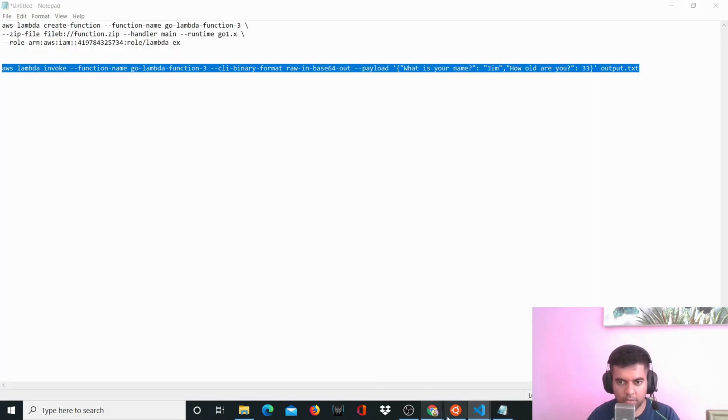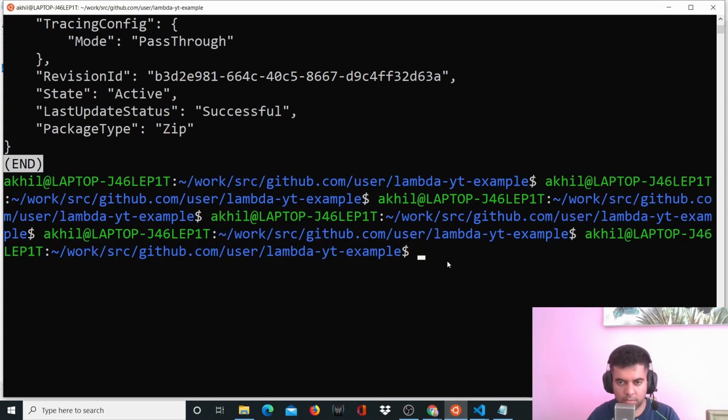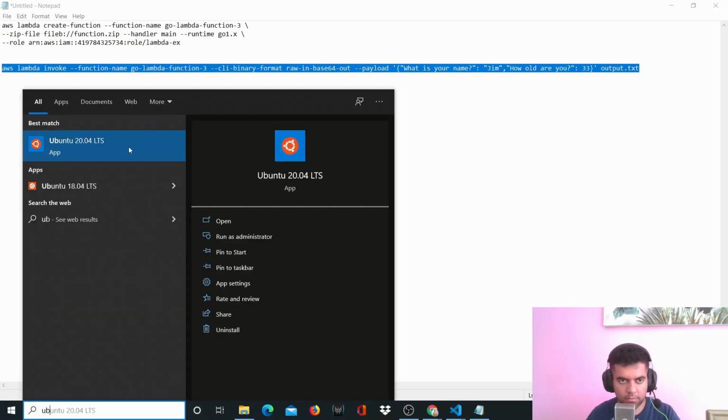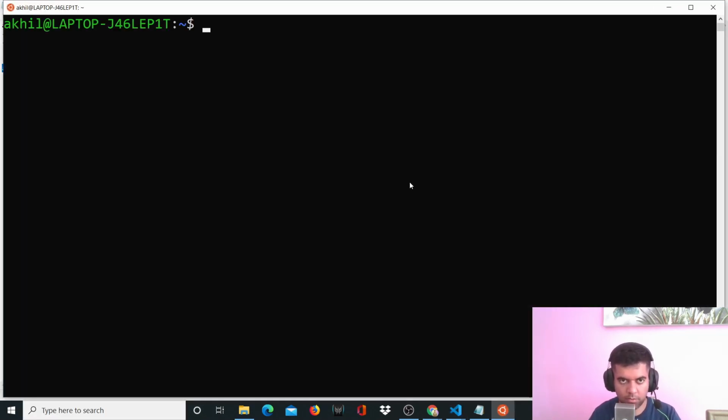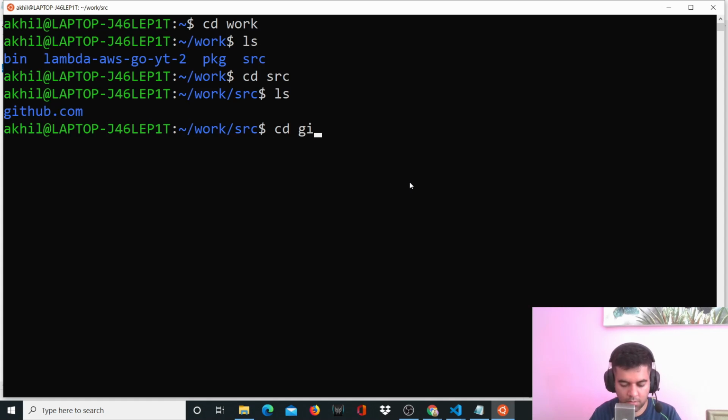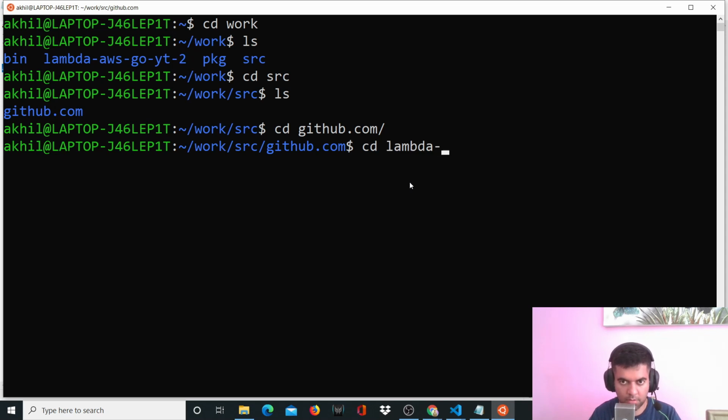Something's wrong with my copy and paste. Let me actually start another terminal. I will cd into the directory. It's called Lambda, something like that, right?